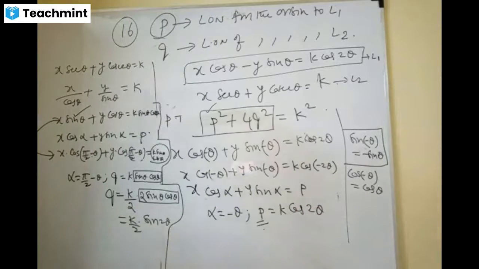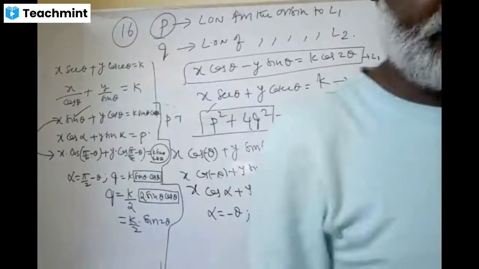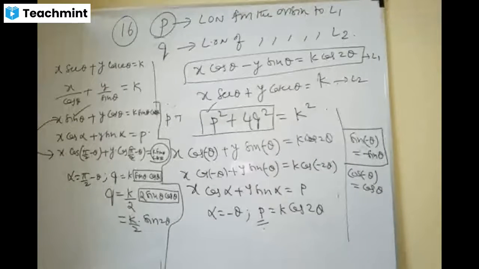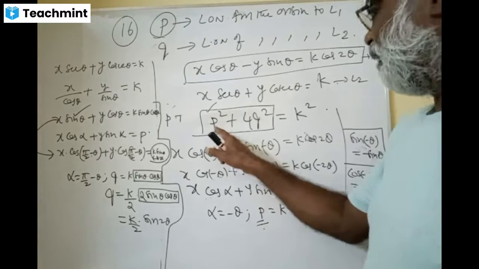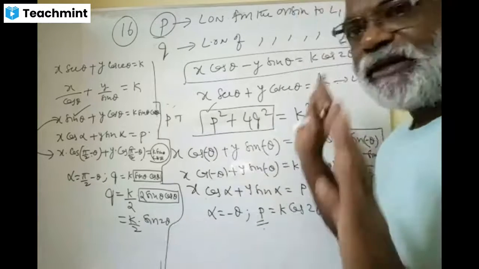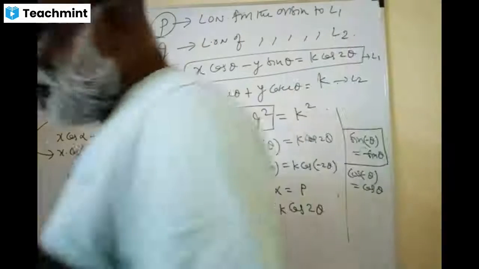Fantastic. Now you want to prove it, you take this, I will complete it. Take note of this part. It's a brilliant question. It is a real surprise to me. I didn't work it out at the beginning. Please take note now. Just substitute for P and Q, and you will get K square.